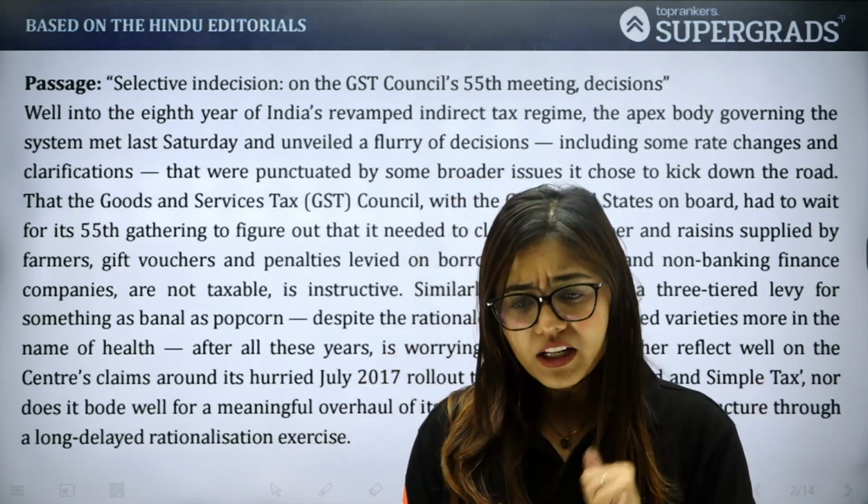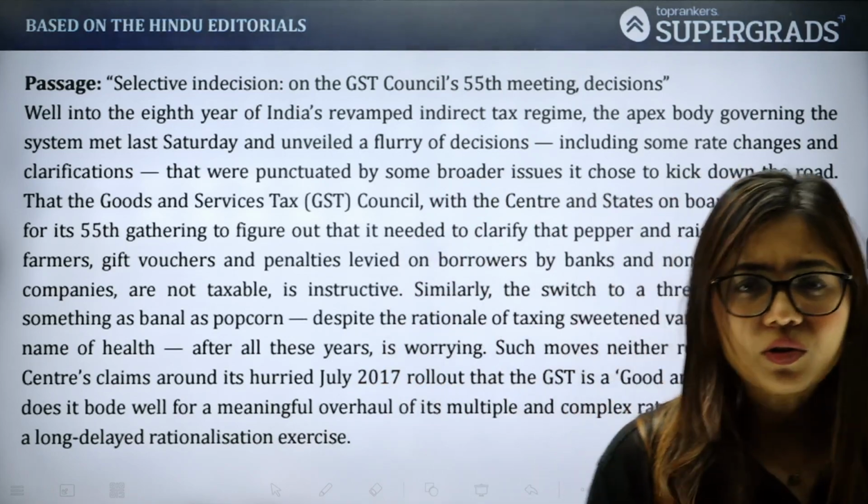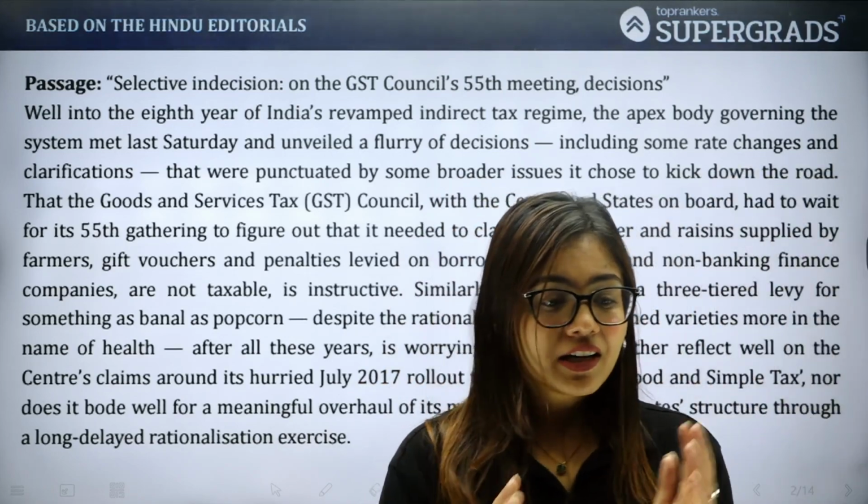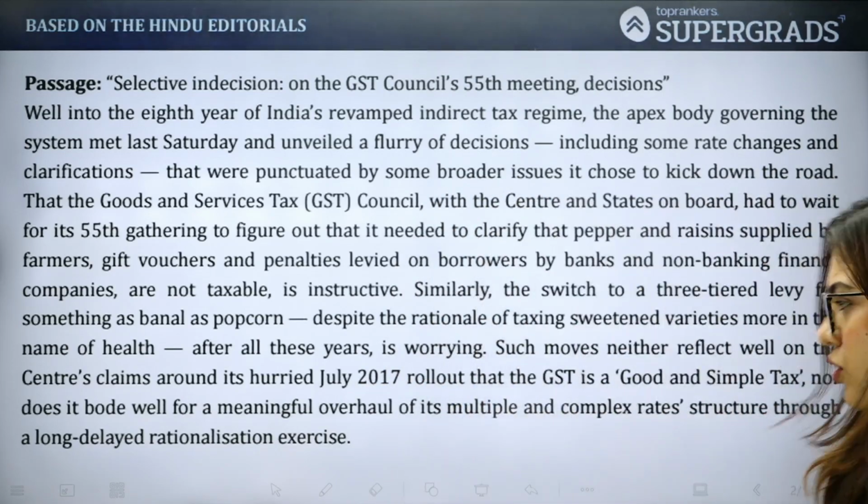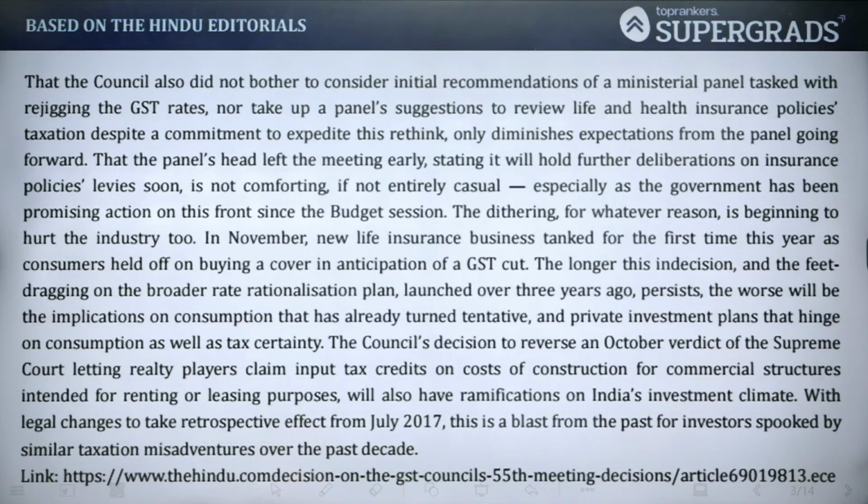Then we also get to know that they are also delaying some important GST rates. So going ahead, we find out, as you can see here, that now there's a special group of ministers who are supposed to make GST rates simpler.